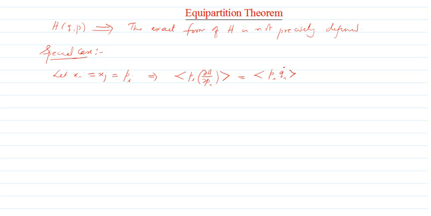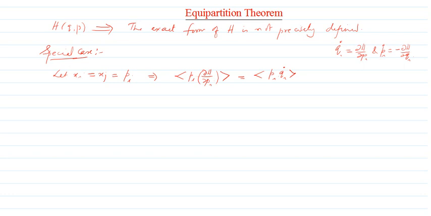Hamilton's canonical equations of motion say that qi dot is equal to ∂H/∂pi, and pi dot is equal to minus ∂H/∂qi. These are our very familiar Hamilton's canonical equations, which govern the motion of representative points in the phase space, so that is always applicable.